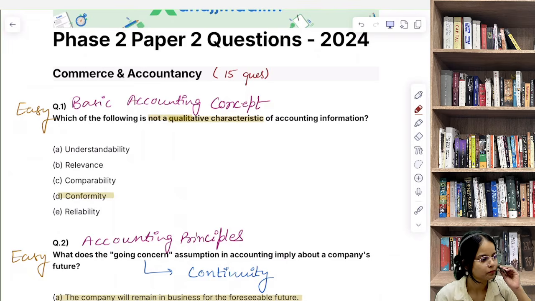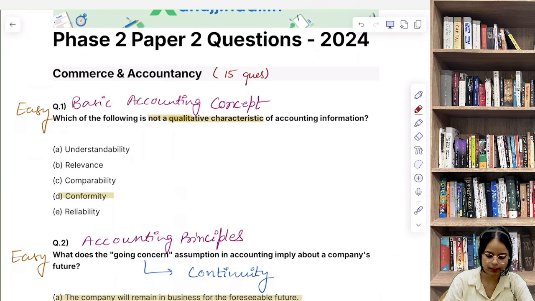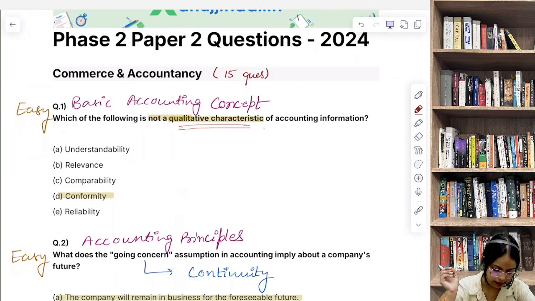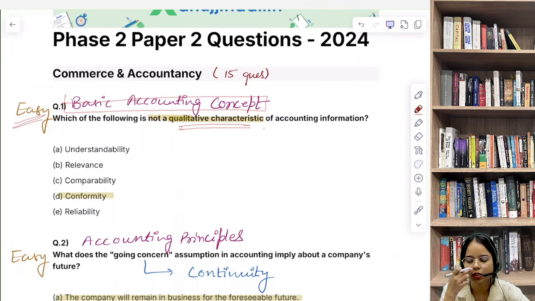Question number 1. Which of the following is not a qualitative characteristic of accounting information? We are talking about qualitative characteristic. So this is a very basic yet conceptual question. Basic accounting concepts में से ये पूछा गया है, easy level है इस question का.